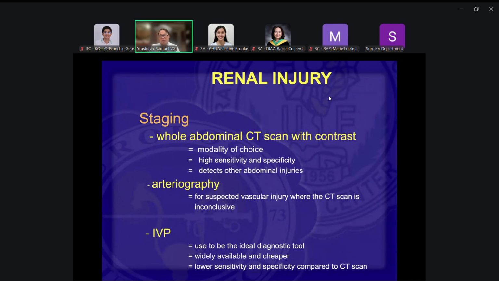IVP used to be the widely used examination, and it's still being used in areas where they don't have the CT scan. But when you do have the CT scan, go for the CT scan. It has to be also with contrast so that you'll be able to delineate the injury as well as the urinary tract system and determine where the injury would be.